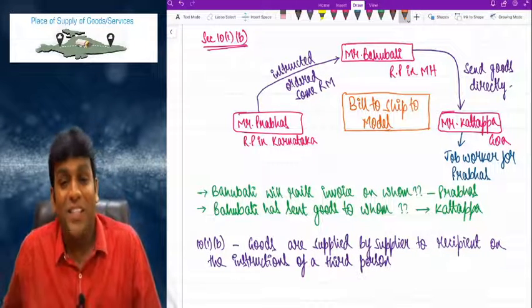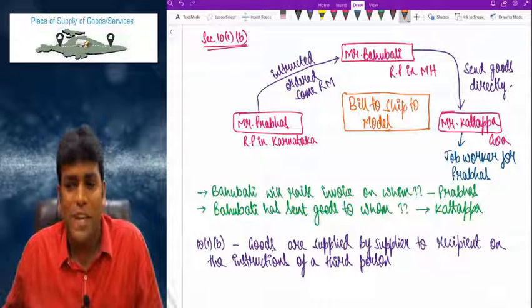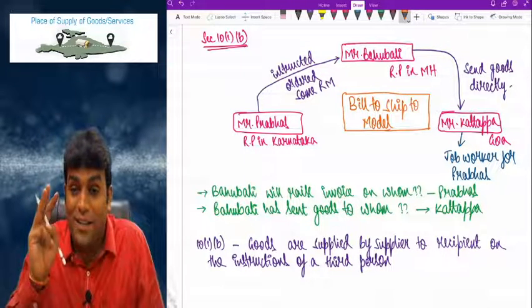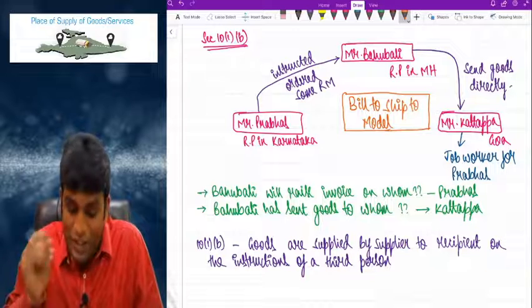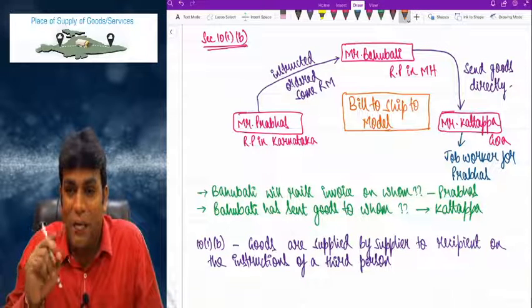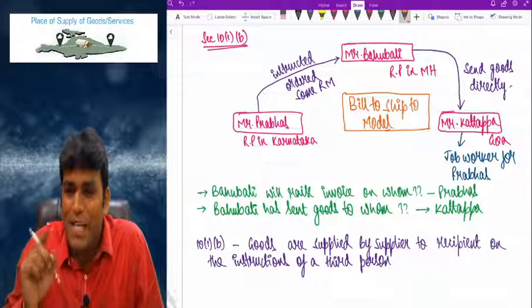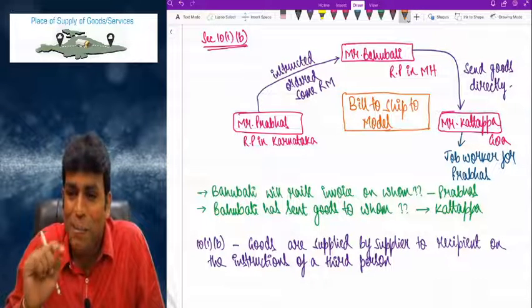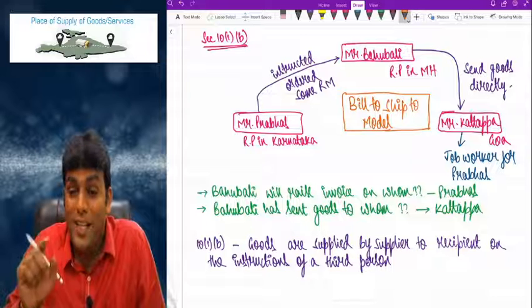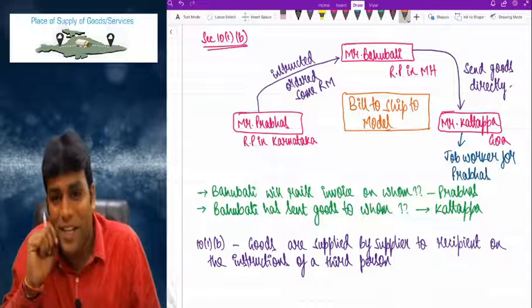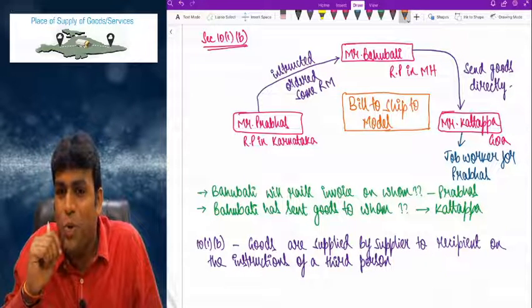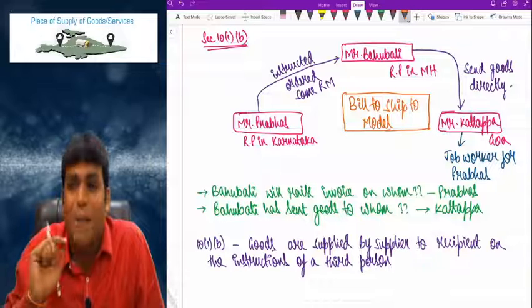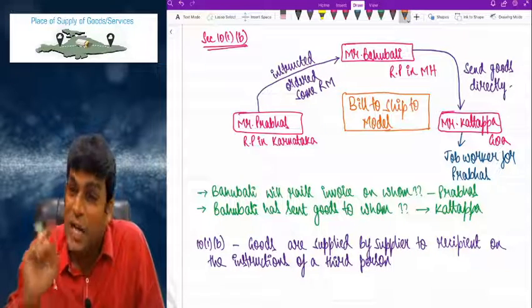Clear, right? Always in case of bill to ship to model, there are three people involved. And as per 10(1)(b), if the goods are supplied by the supplier to the recipient on the instructions of a third person, who gave instructions to whom? Prabhas instructed Bahubali to send the goods to Kattappa.